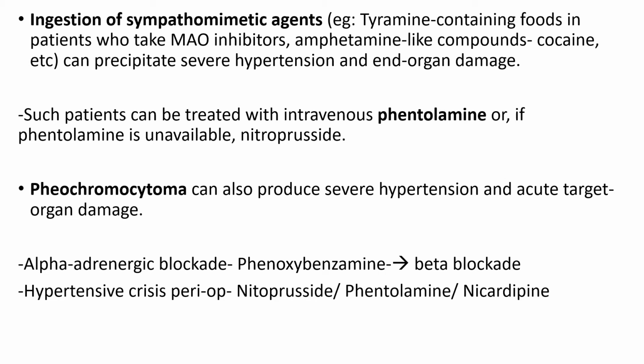Coming to the next, pheochromocytoma, which can also produce severe hypertension and acute end organ damage. Patients having pheochromocytoma should receive adequate alpha-adrenergic blockade with phenoxybenzamine, followed by beta blockade. However, if any of these patients develops a hypertensive crisis perioperatively, then we should use sodium nitroprusside, nicardipine, or phentolamine.